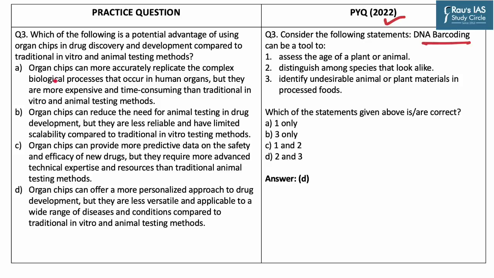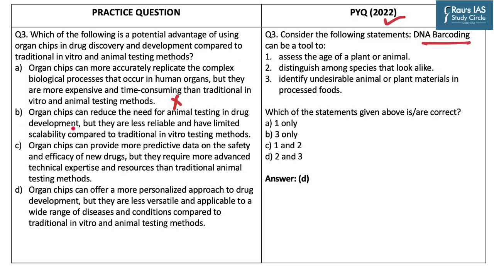The first statement is organ chips can more accurately replicate the complex biological processes that occur in human organs, but they are more expensive and time consuming than traditional in vitro and animal testing methods. Now, this is an incorrect statement. Though organ chips can more accurately replicate the complex biological processes occurring in human organs, it is not necessary that they are more expensive and time consuming.